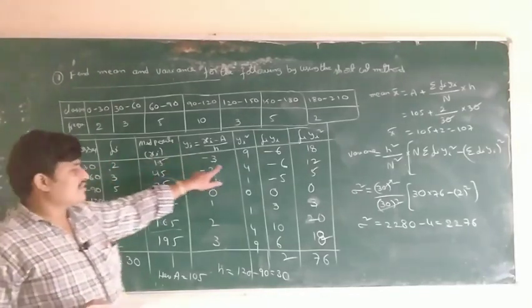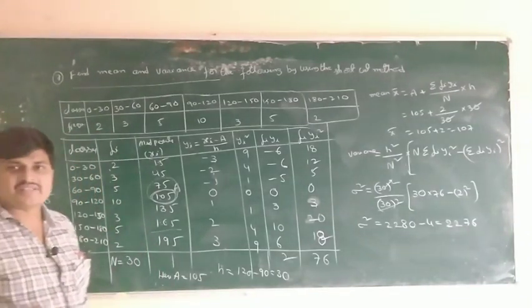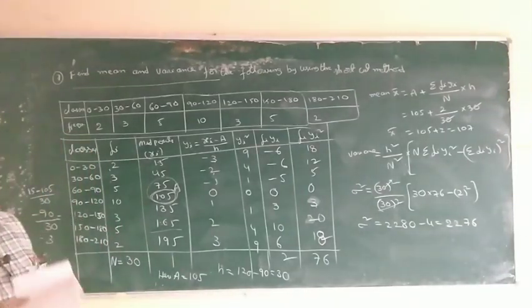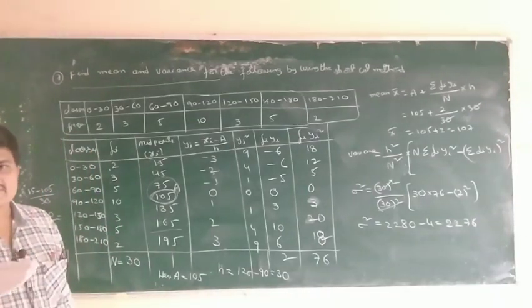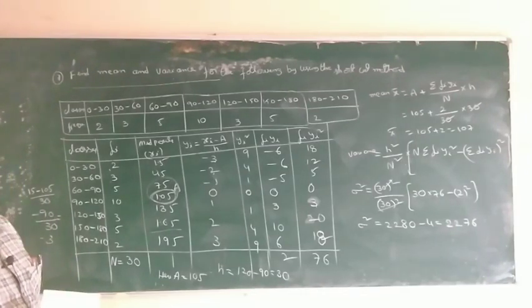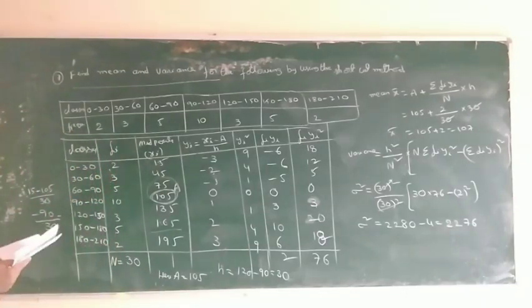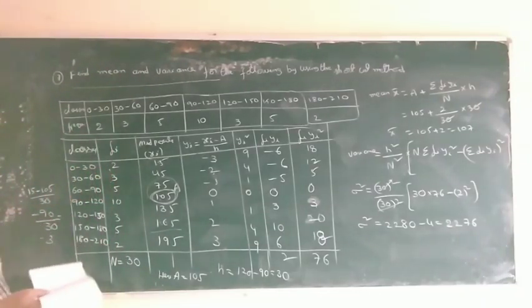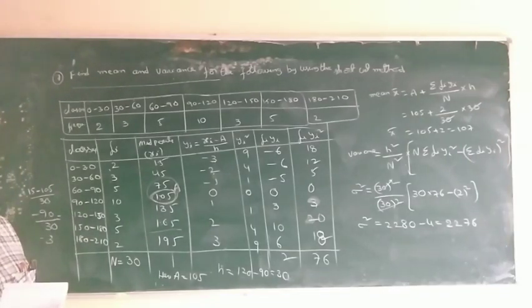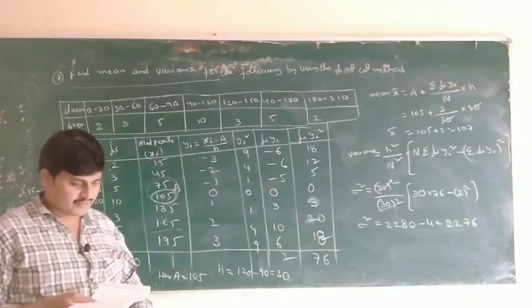Fi into Xi, Fi into Xi minus X bar, Fi into Xi minus X bar whole square. First of all X bar, Xi minus X bar, Xi minus X bar whole square, Fi into Xi minus X bar whole square. Okay, if you want, the normal method also we can do by the Xi minus X bar procedure. Okay, next one.